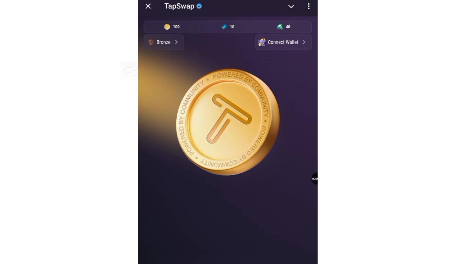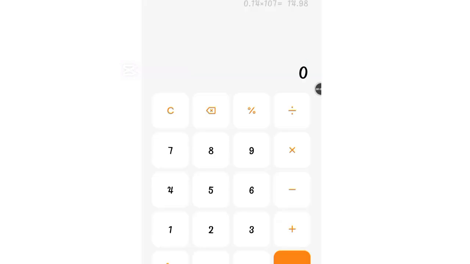So when we go over to our calculator now, we'll be able to calculate the price equals market cap divided by the circulating supply. So let's go over to our calculator and calculate it. On our calculator here, let's say for example the market cap is 100 million. It's going to be divided by what? 100 million divided by the 1 billion circulating supply that they brought.